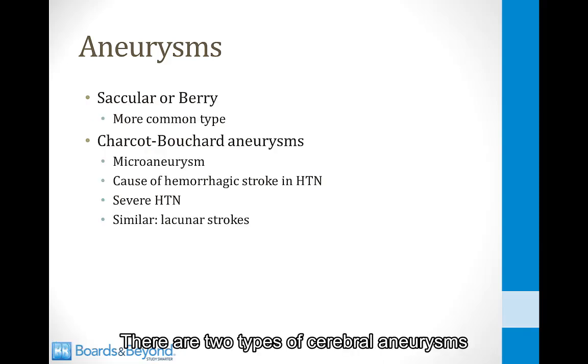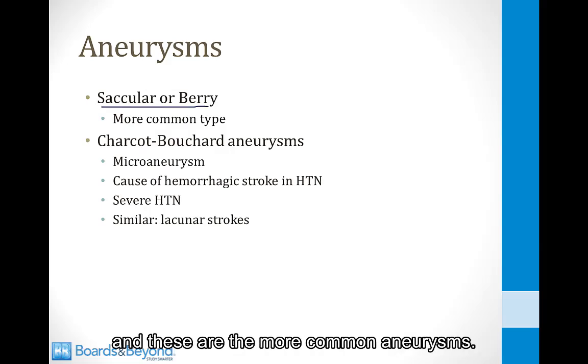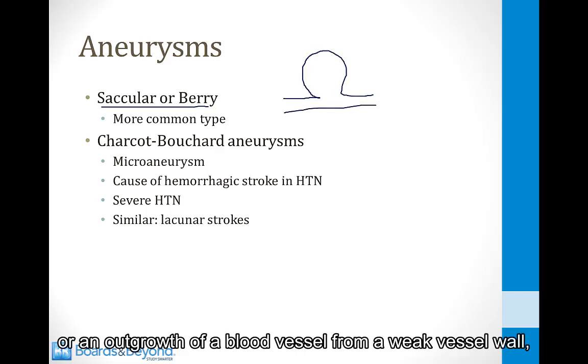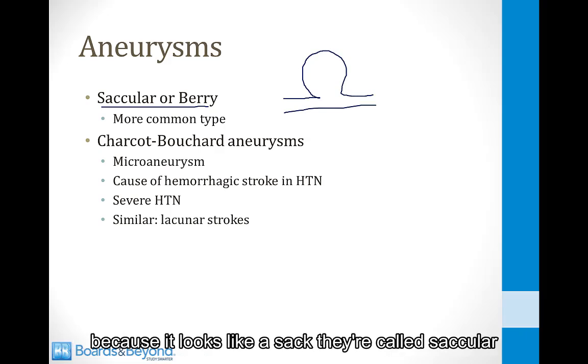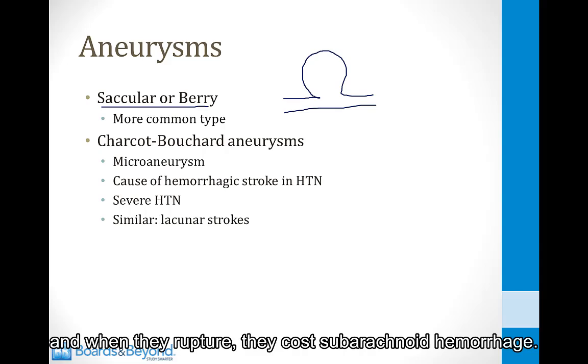There are two types of cerebral aneurysms you should know about as a medical student. The first type are the saccular or berry aneurysms, and these are the more common aneurysms. In this case, there's a sac or an outgrowth of a blood vessel from a weak vessel wall. Because it looks like a sac, they're called saccular, and it also looks like a berry, so they're called berry. These occur in the large vessels of the circle of Willis, and when they rupture, they cause subarachnoid hemorrhage.